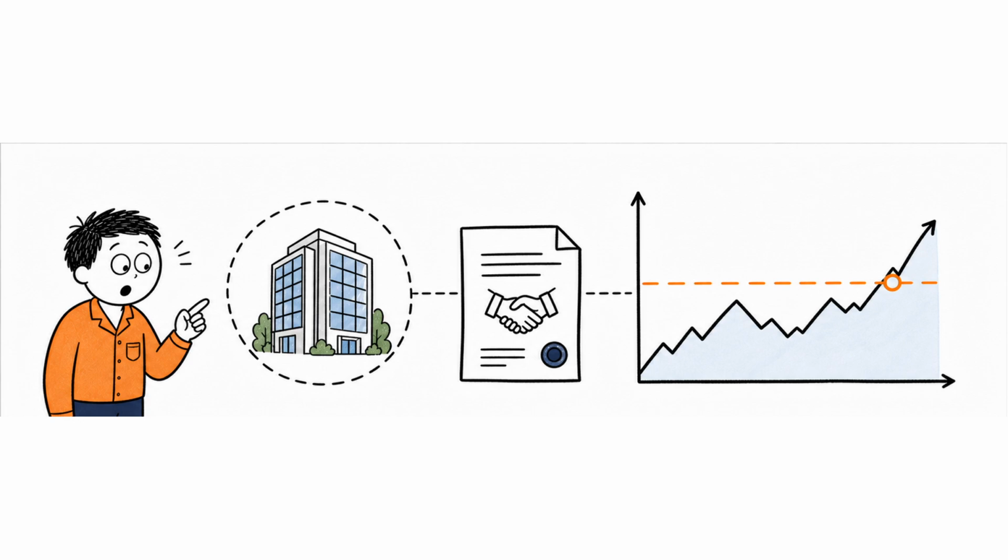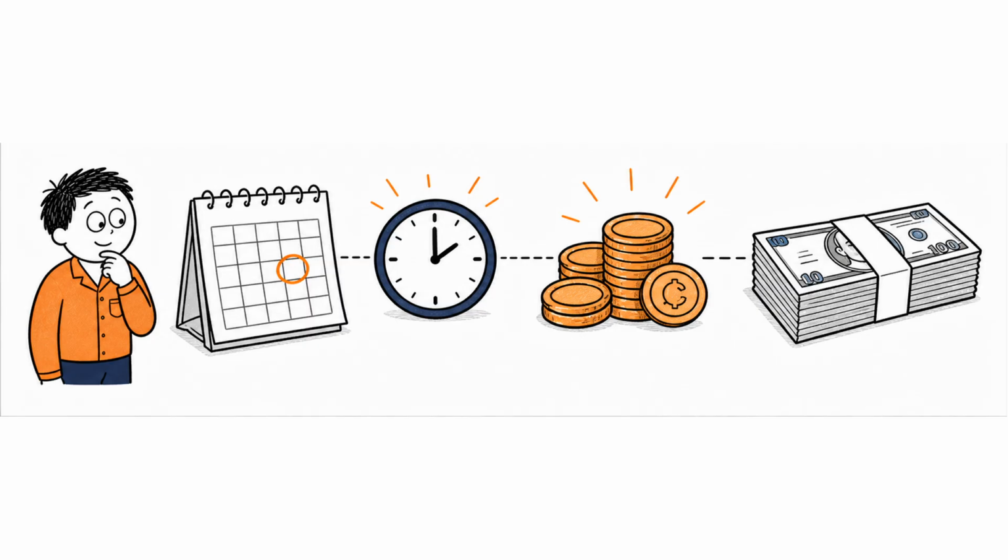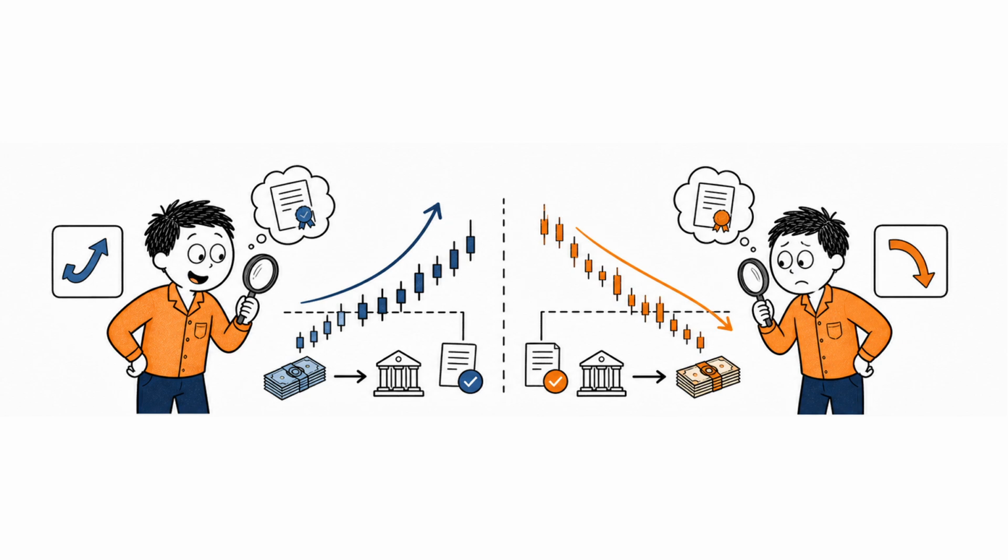To understand options, we first need to learn 5 basic terms. The first is the underlying asset. This is the stock or other asset connected to the option. If the option is based on shares of a fictional company called North Star, then North Star stock is the underlying asset. The second term is the strike price. This is the price written into the contract. It determines the price at which the underlying asset may be bought or sold.